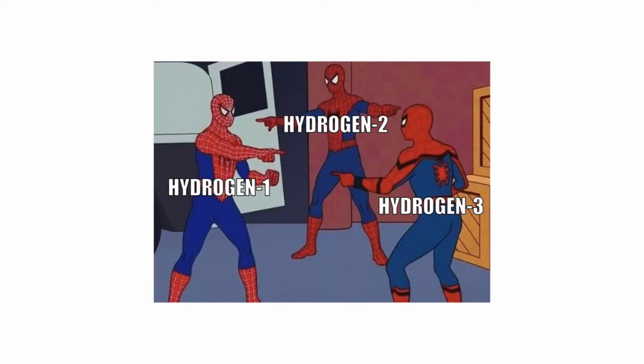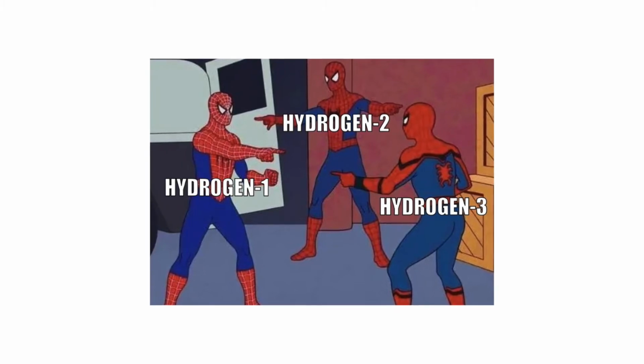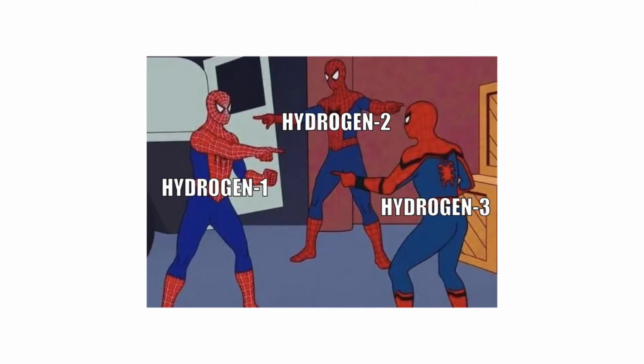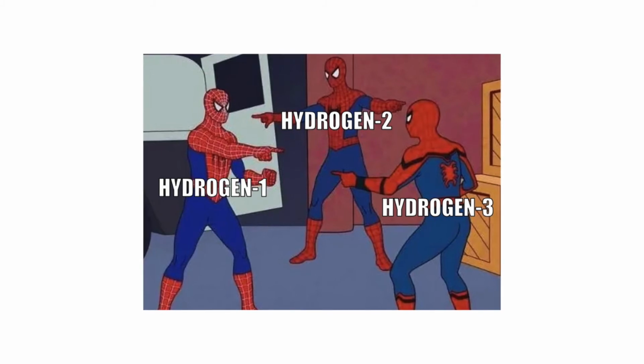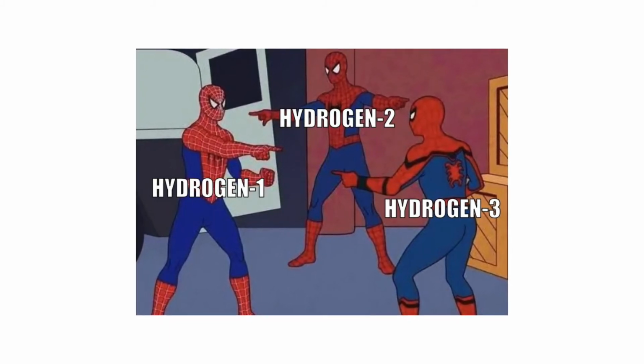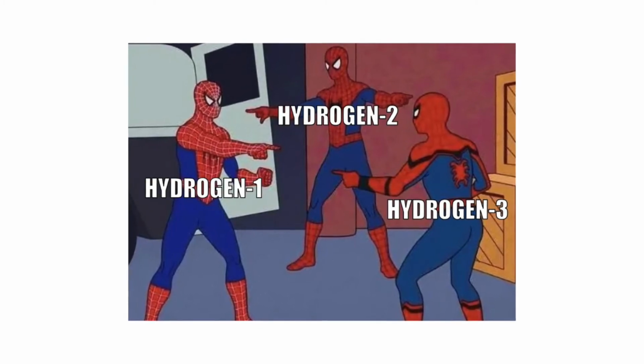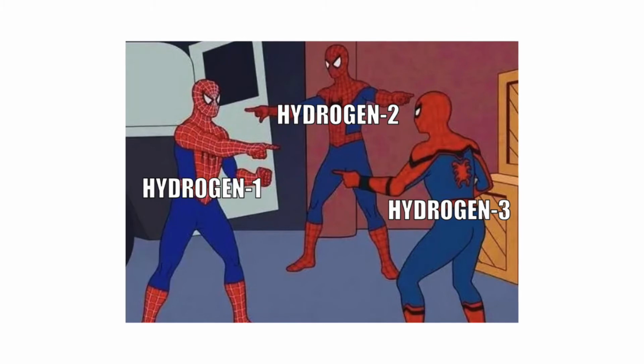Well, for the same element, the proton number is the same, but the mass number can be different. That's because they have different numbers of neutrons. We call them isotopes. Iso means the same, topes mean elements. So it literally means same element, because they have the same atomic number but a different number of neutrons.